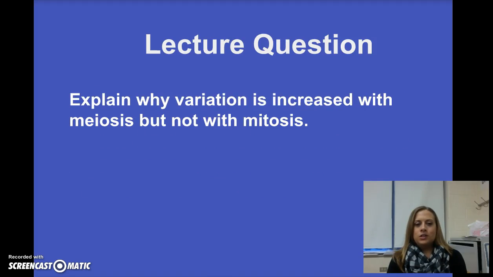So your lecture question is, please explain to me why variation is increased with meiosis, but not mitosis. So again, please don't forget to send me a message on the class website with your answer.